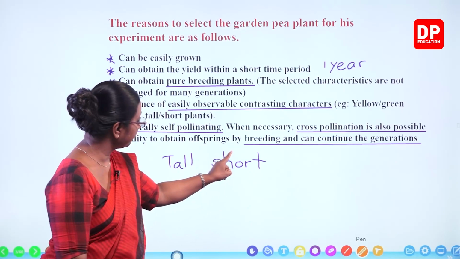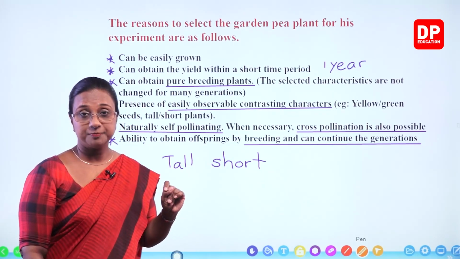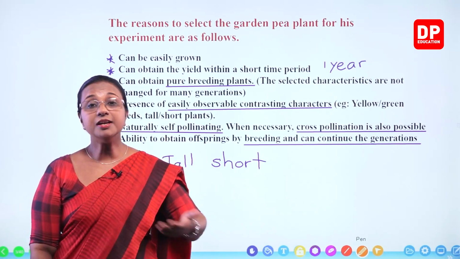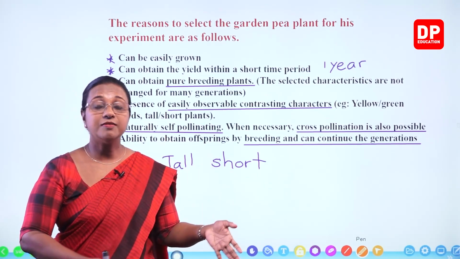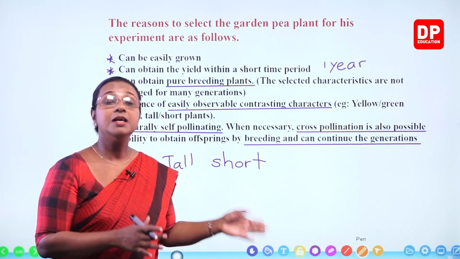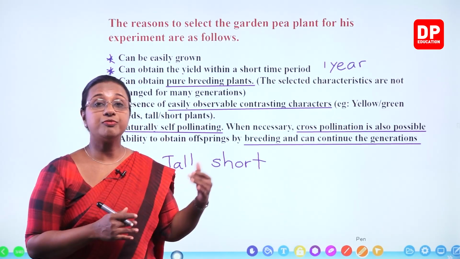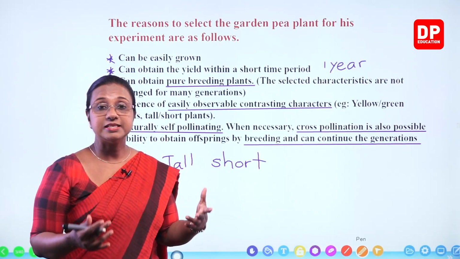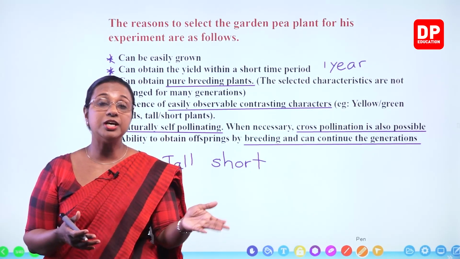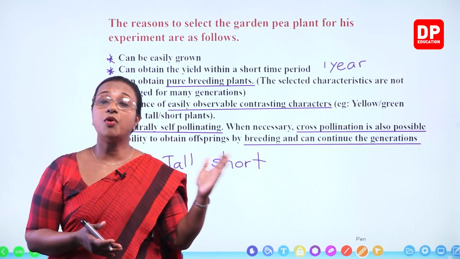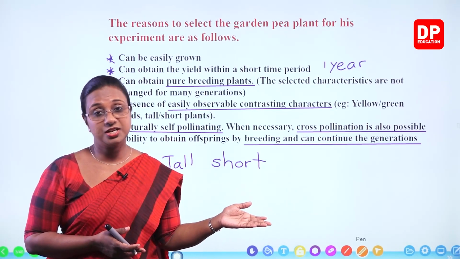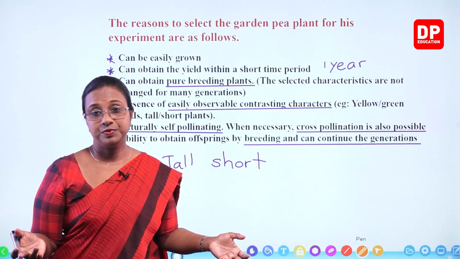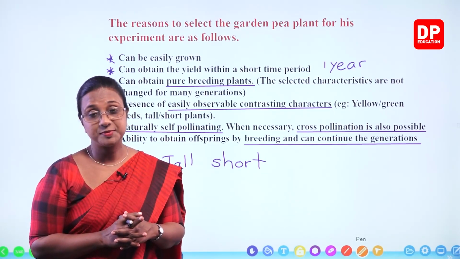And I am sure you all are familiar with the term offspring. If you have the parents, the children are offspring. Likewise, you have the parent plants, and the new plants that are produced from reproduction are the offspring. So offspring is a term used to refer to the new generation that is formed from the parental generation. It can be plants, animals, or even people. That is the meaning of offspring.